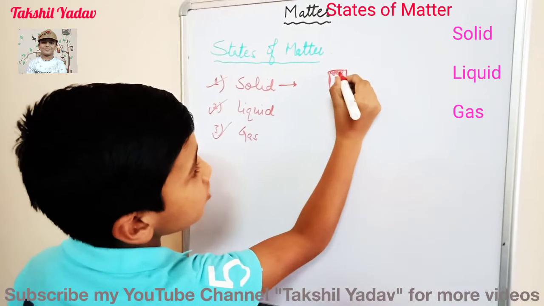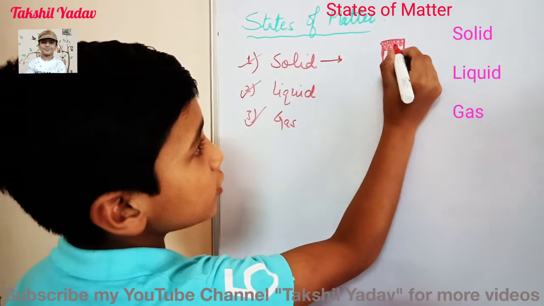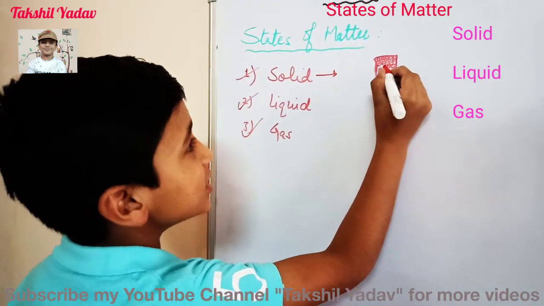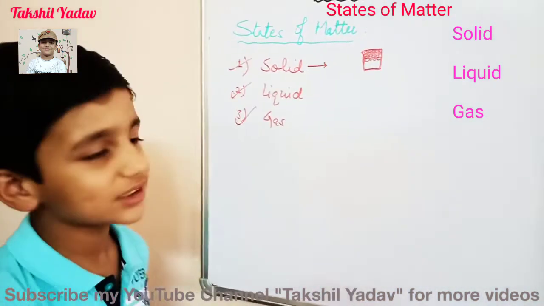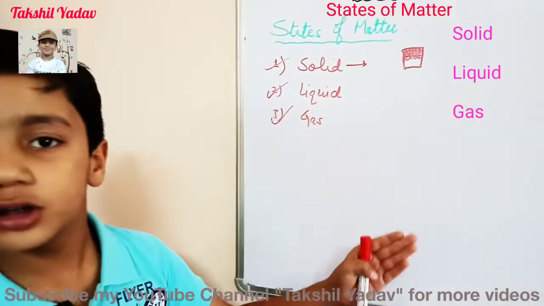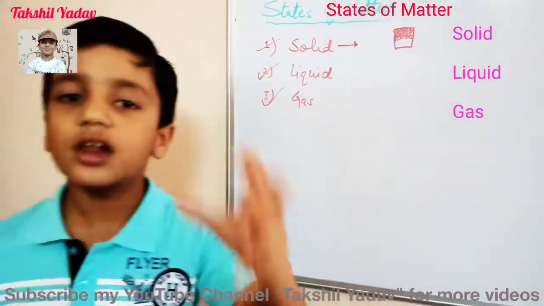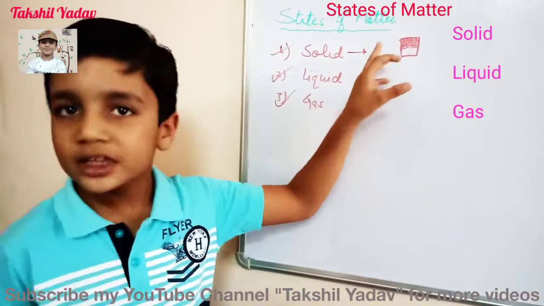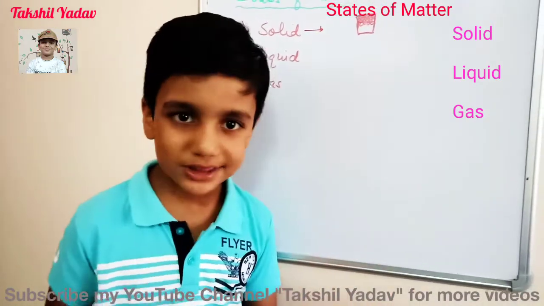They do not have space between them, and all this happens due to the intermolecular force between them. What is intermolecular force? The force by which the molecules of a substance are pulled towards each other is known as the intermolecular force of a substance. Solids have very high intermolecular force in their molecules. That is why, as I told you, they are not easily compressible.